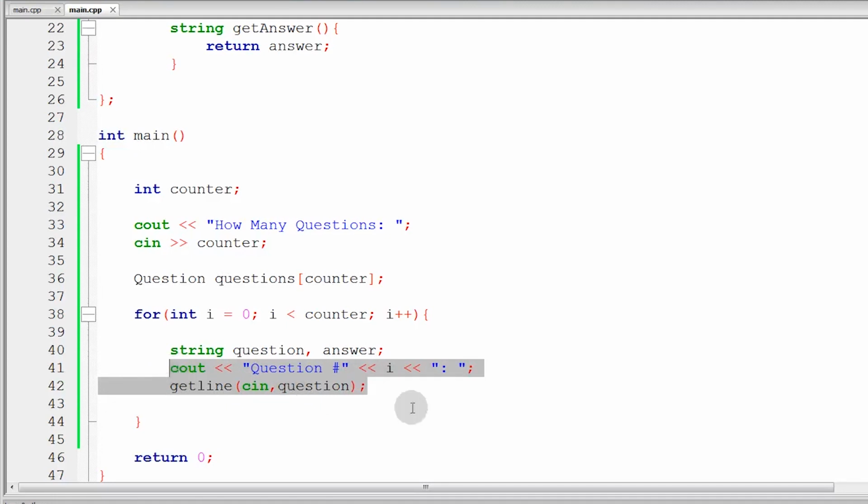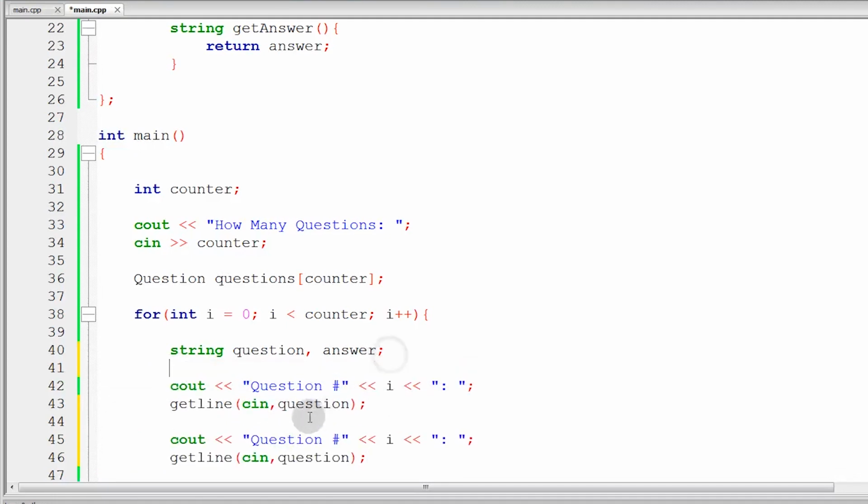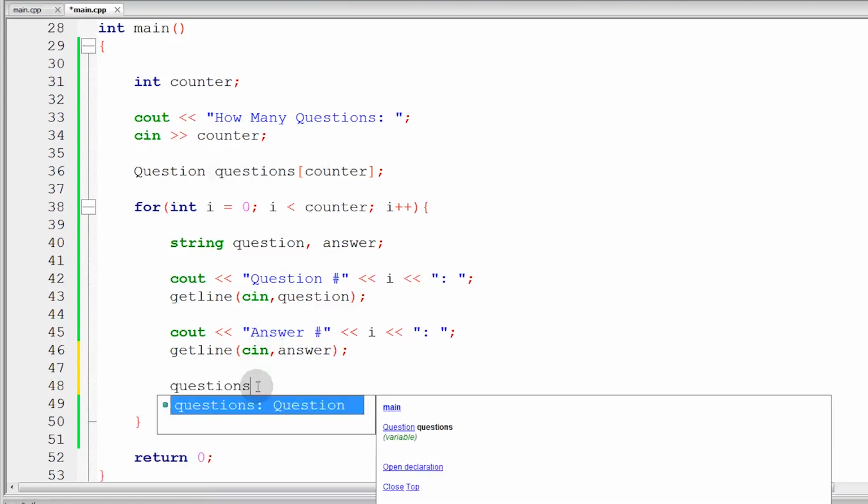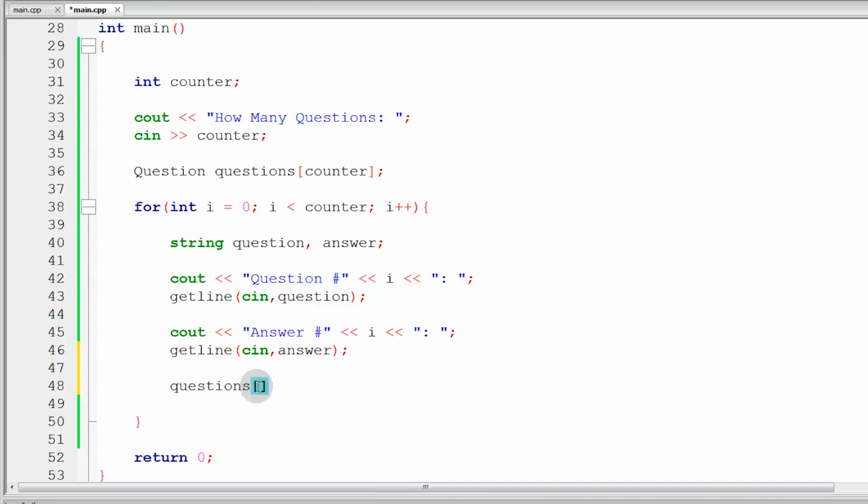Now, we will do the same with the answer. So, we will put answer number, then, answer. Ngayon, ano gagawin natin dun sa kinuha nating data na yan? We will then set it on our question. So, ano yung pangalan ng ginawa nating array? Questions. So, we will put questions, then, square bracket, then, i-access natin yung i. So, kung ano yung current question na isa-set natin. So, dahil nga kung 5 yung nilagay ni user, magsisimula siya sa 0 hanggang 4. So, para 5 yung question na maisa-set ni user.